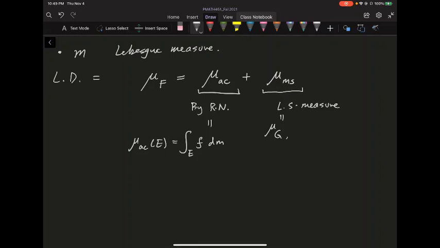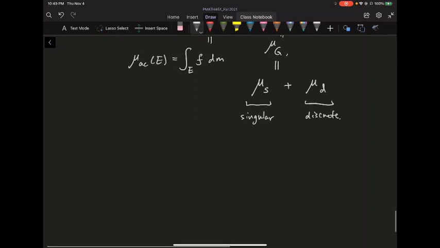In fact, you can pull out all the discontinuities of this G, and make G into a continuous part and a discrete part. So a lot of the time we can write it as two parts. One we call singular, and the second part we call discrete. Usually the first is called the singular part, and finally, I have a discrete part. Let's talk about each of these in a little more detail.